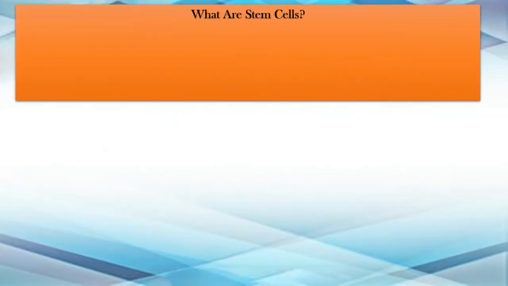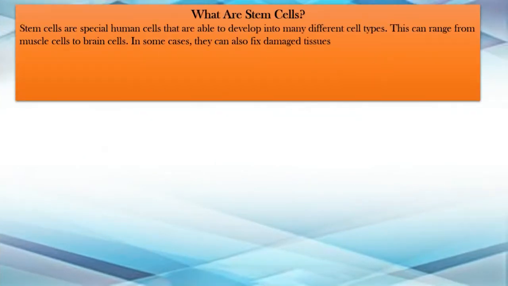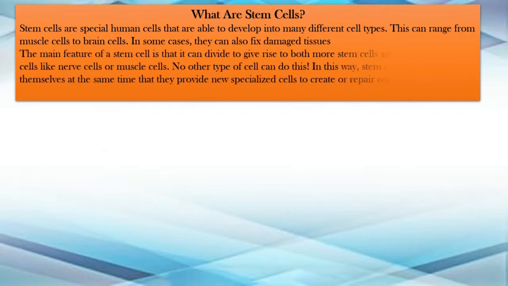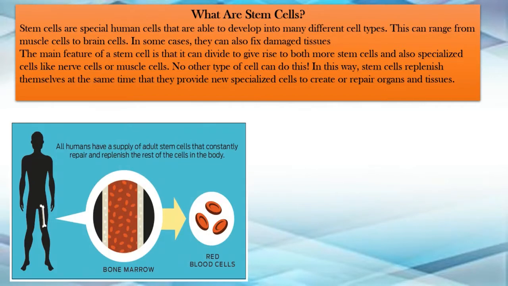So what are stem cells? Stem cells are special human cells that are able to develop into many different cell types. This can range from muscle cells to brain cells. In some cases, they can also fix damaged tissues. Here, I'll give you a very simple example of where a stem cell is present in an adult organism. Stem cells are present in the bone marrow.